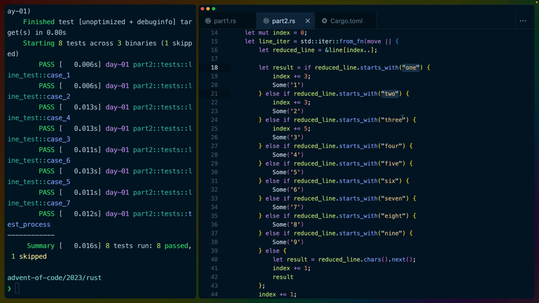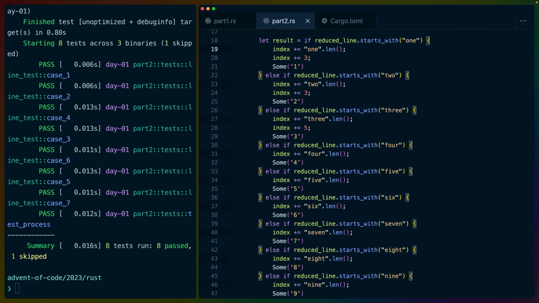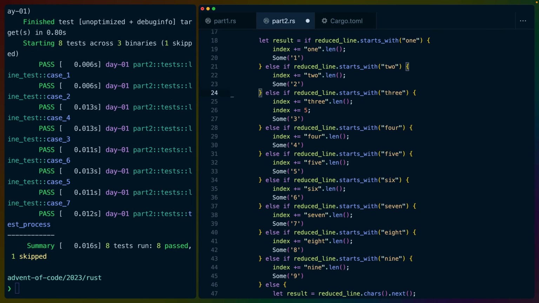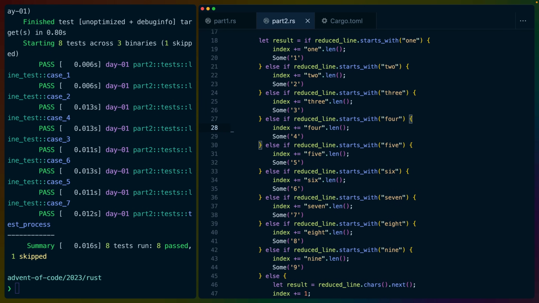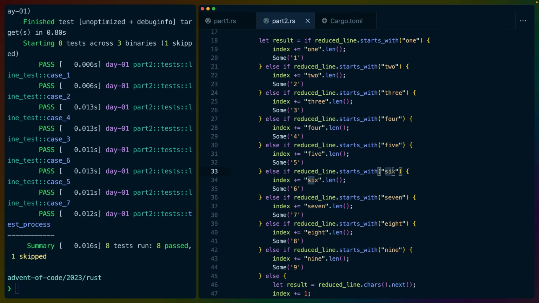Really, the way that I would do this if I was going to do it is like this. I would take all of these string slices and say index plus equals that string slice dot length. So now there's no way for us to mess up the number of indices we need to move forward here. But for our example, it actually doesn't matter if we do this, because none of the inner values end up being numbers.